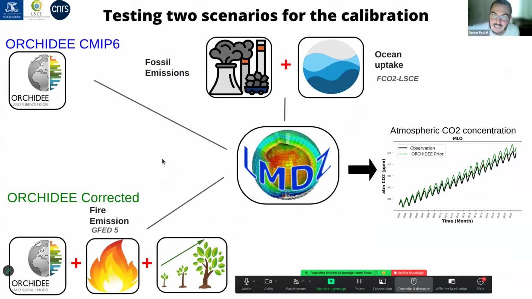So to assimilate this kind of data, we will compare two scenarios. The first one where we only use ORCHIDEE to represent the land surface, that we call ORCHIDEE SMIP6, where we fix the fossil emission and ocean uptake. And a second one that we will call ORCHIDEE corrected, that follows mainly what O'Sullivan says by adding a fire emission product. We took the GFED5 here because we do not simulate that in ORCHIDEE, and also by adding a small regrowth correction model.